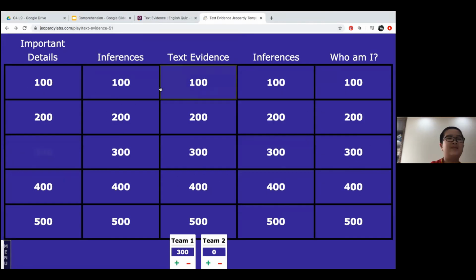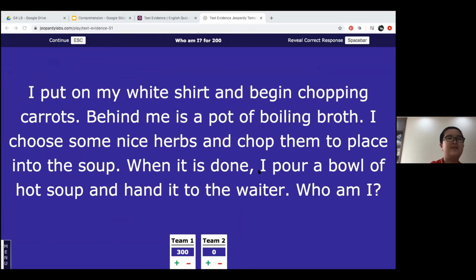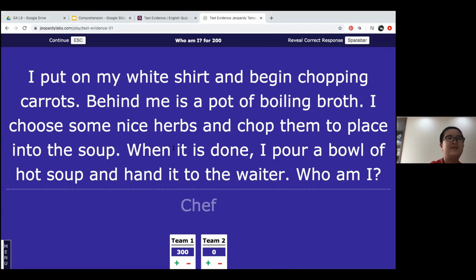Good job. Okay, who's your team 2? So choose one. Who am I? 200. Okay, let's look. I put on my white shirt and began chopping carrots. Behind me is a pot of boiling broth. I choose some nice herbs and chop them into place into the soup. When it is done, I pour a bowl of hot soup and hand it to the waiter. Who am I? A chef. Okay, good job. You have 200 points.